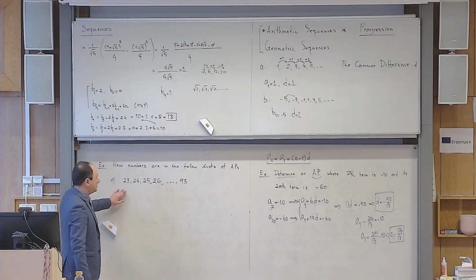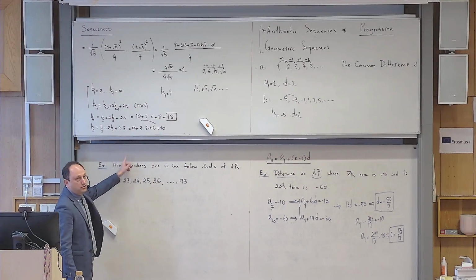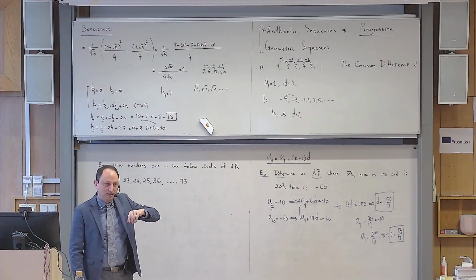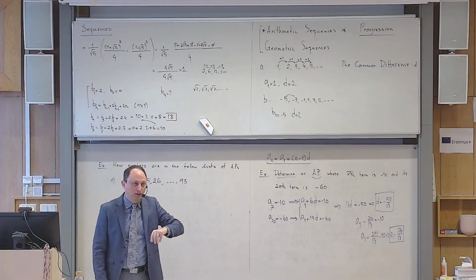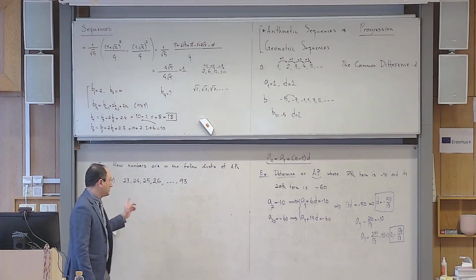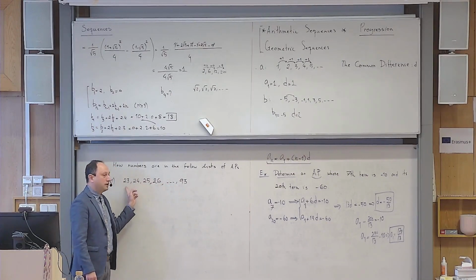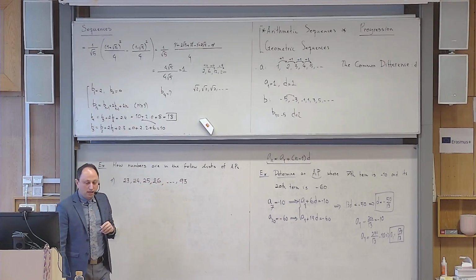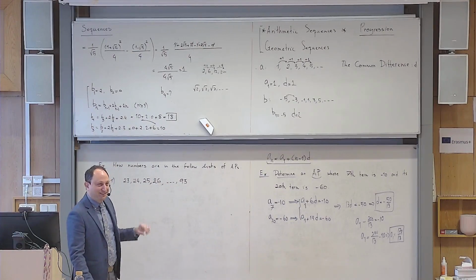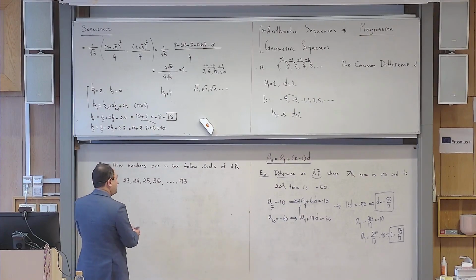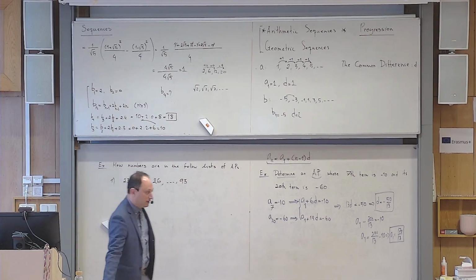So you did the logic correctly. When I wrote the numbers 1, 2, 3, 4 up to 10 and asked how many numbers there are, you just answered 10. You didn't do 10 minus 1. But for some reason, if I ask the same question for this, you just write 93 minus 23. So how many numbers are there? 71. And the reason, if you want to understand it from this perspective, is not hard.